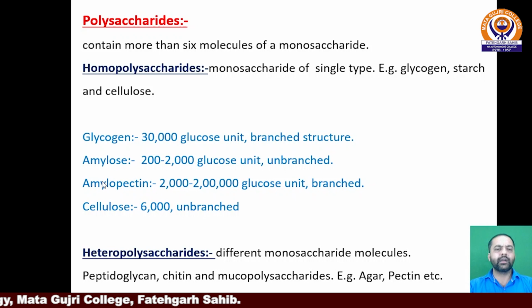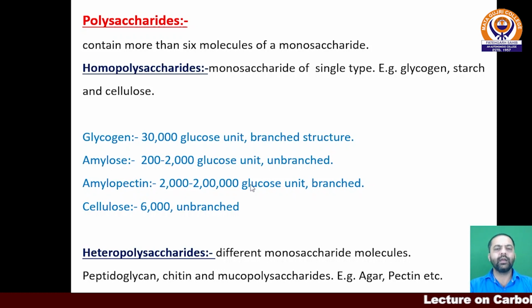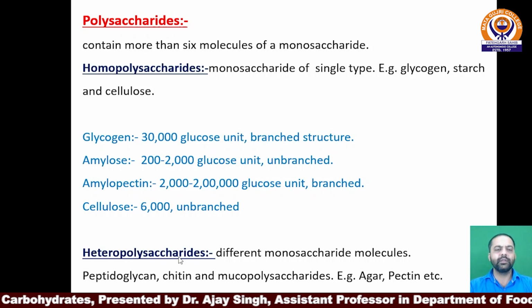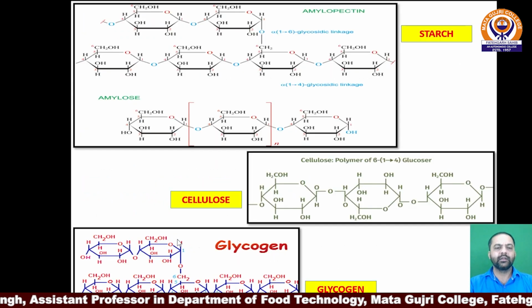Amylose and amylopectin are the units joined together to form starches. Amylose itself is composed of 200 to 2000 glucose units in unbranched format. Similarly, amylopectin is composed of 2000 to 2 lakh glucose units, but they are present in branched structure. Cellulose is again an unbranched structure, composed of 6000 beta glucose units. Next are heteropolysaccharides. The second classification of polysaccharides has different monosaccharide molecules joined together to form heteropolysaccharides. For examples, agar and pectin.